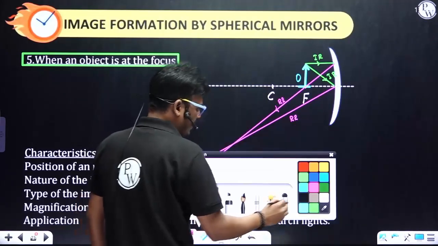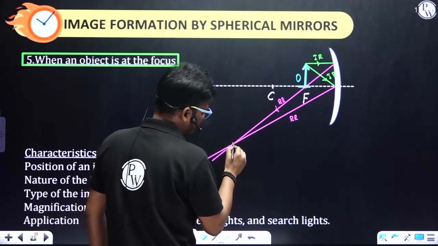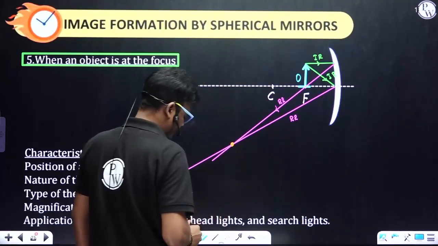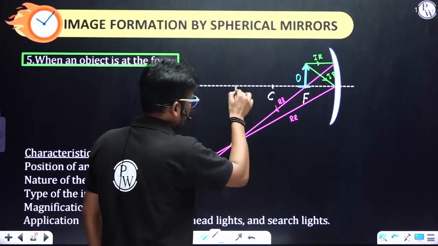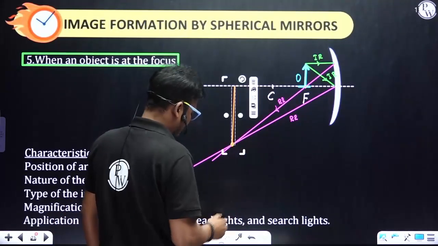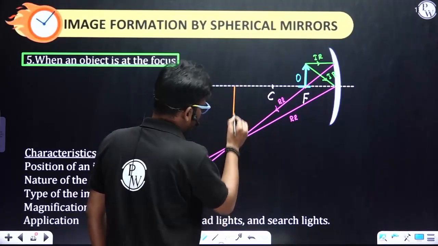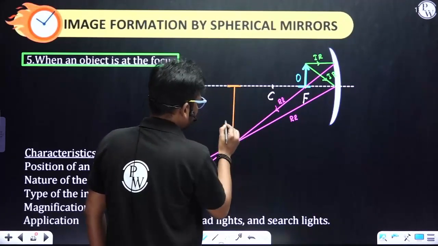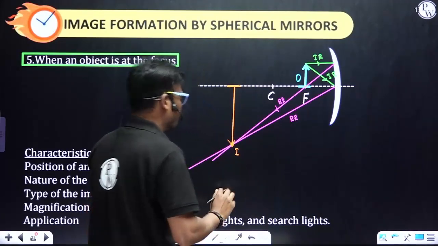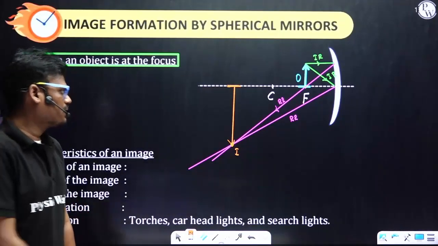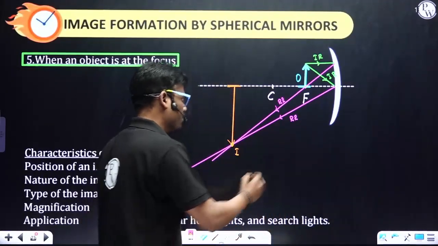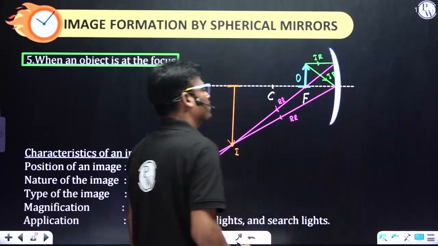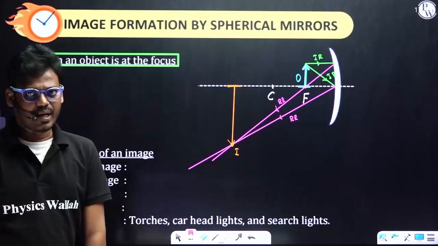And you need to identify whether the two reflected rays are meeting or not. Yes, it is meeting. Okay. So what do you have to do? Draw a perpendicular line to the principal axis. Okay. So this is the image, position of the image. Now, try to understand the first one, obliquely. Whatever the angle of incidence, that will be the angle of reflection.